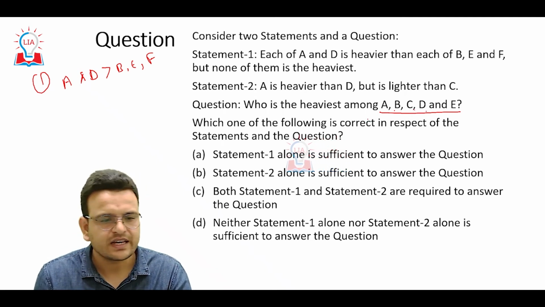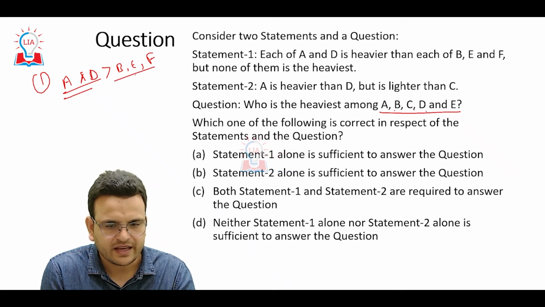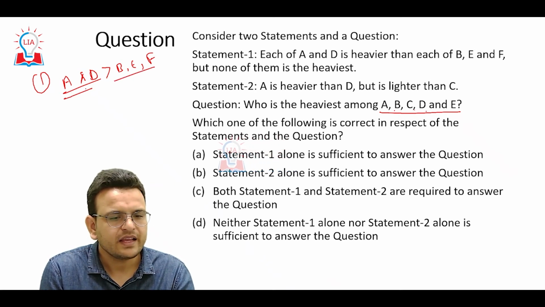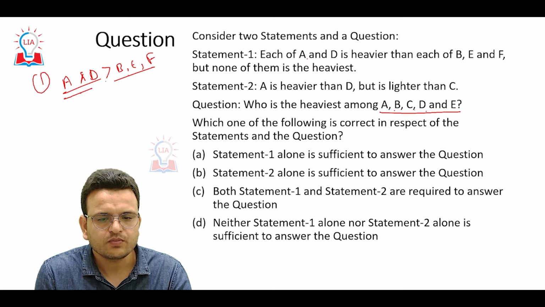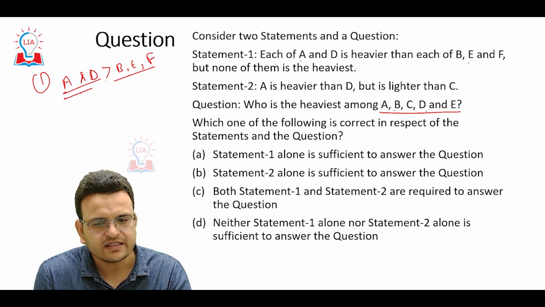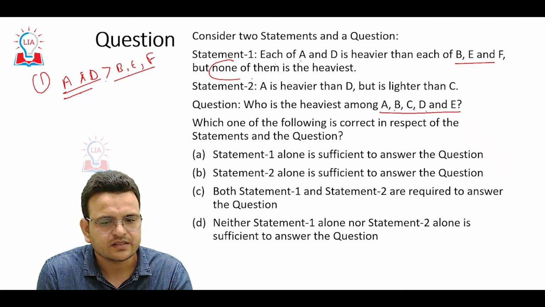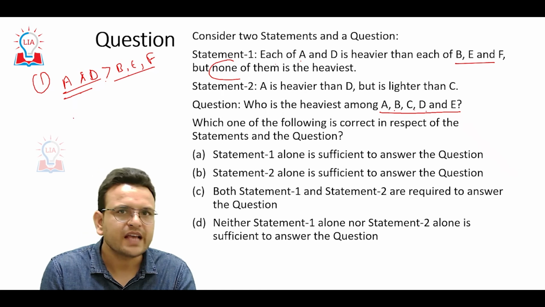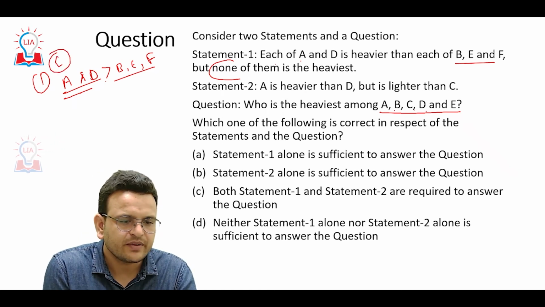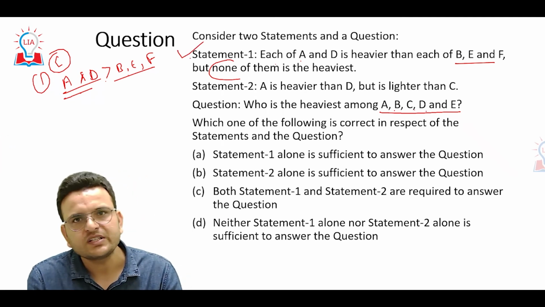Now we can say that A and D are heavier than B, E, F, but none of them is heaviest. Means among A and D, none of them is heaviest. So definitely C will be heaviest. So statement number 1 alone is sufficient to get an answer.